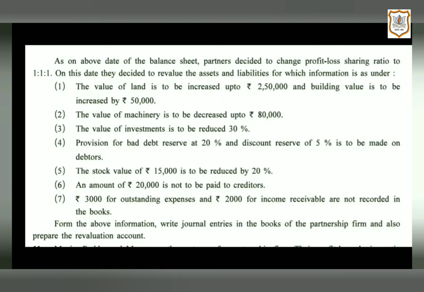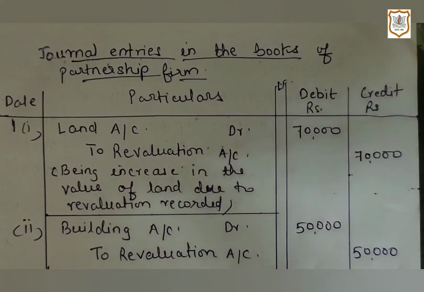On this date, they decided to revalue the assets and liabilities, for which information is given as you can see. From this information, we have to write journal entries and prepare revaluation account. So in this question, let's make the journal entry first.